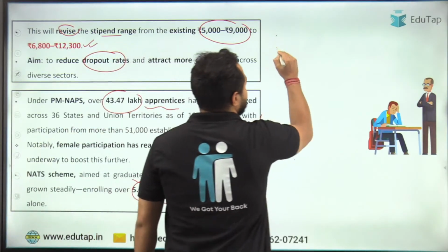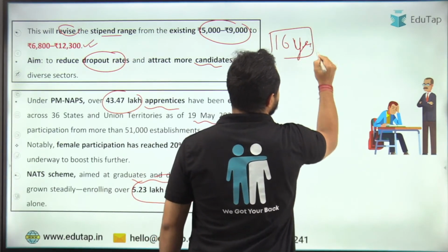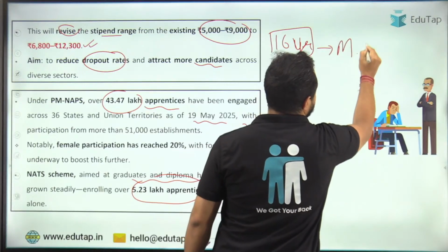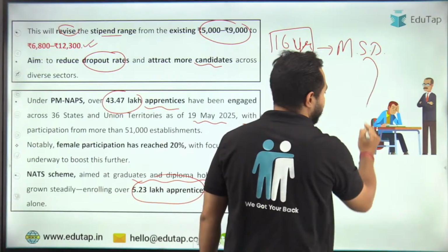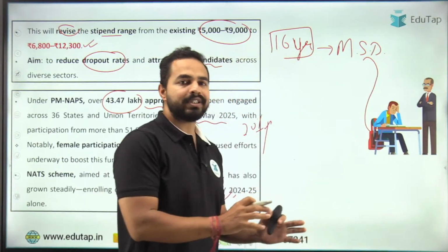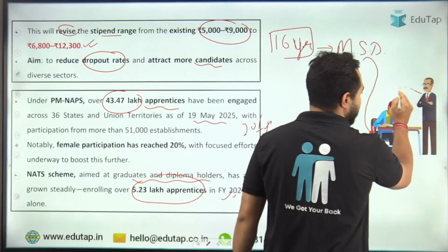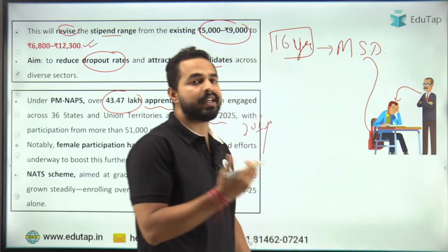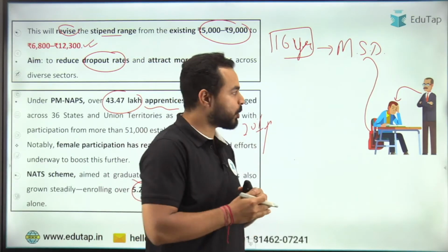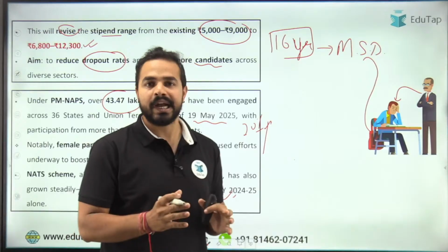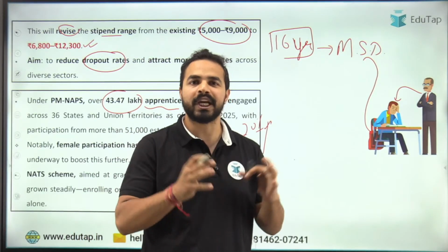A 16-year-old boy whose name is MSD, right? One day he was taking a nap in his class, and during that time his teacher found this and identified that he was sleeping. So he asked MSD what happened. MSD told him, sir, my uncle is having a welding shop and it is a very small workshop, and I want to make it bigger, right?